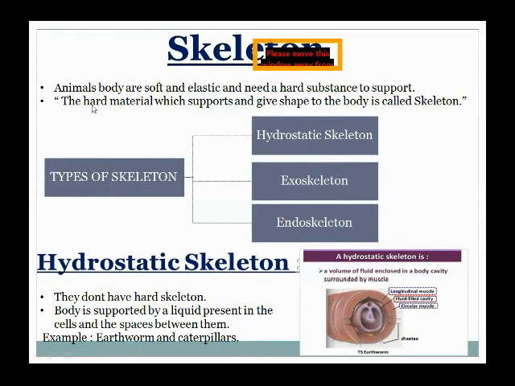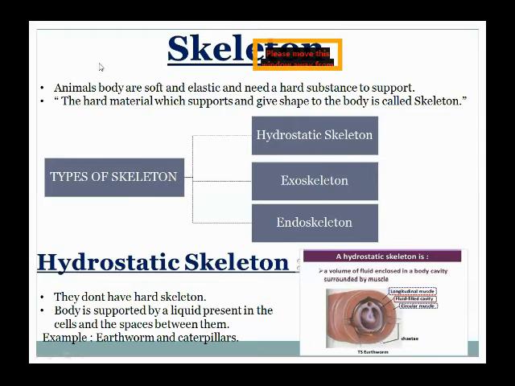Skeleton is made up of hard material. There are three types of skeletons present in animals, which are hydrostatic skeleton, exoskeleton, and endoskeleton. I am repeating again, students: the skeleton is made up of hard material which supports the body, gives shape to the body, and covers and protects the internal soft tissues and organs.